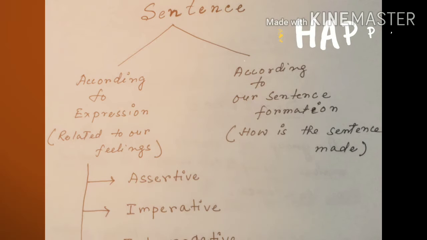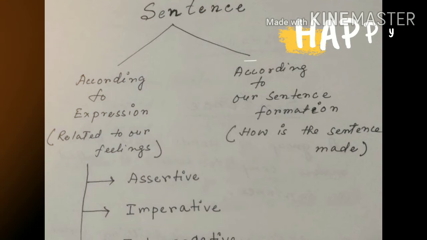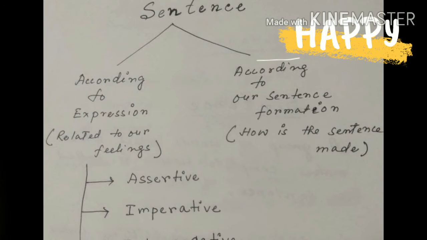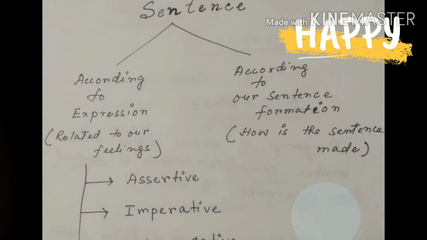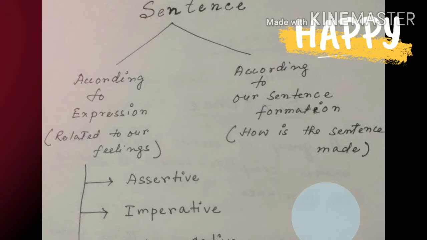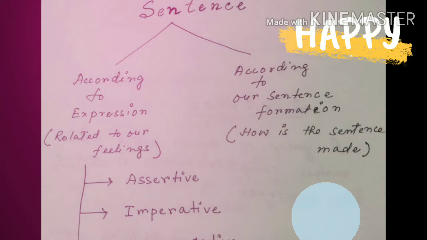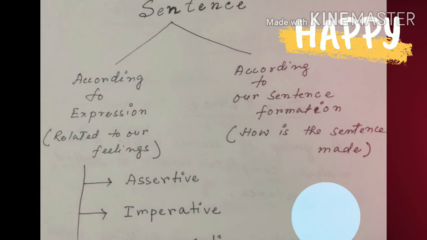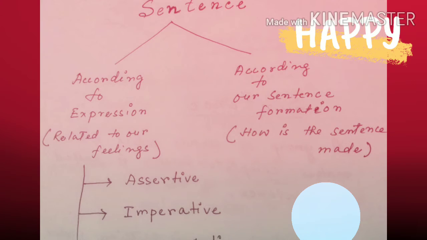Or I feel like giving some information: there is a dog. Also, a sudden emotion may come to me, like wow, what a beautiful bird it is! So, expression means related to our feelings. This is one type of sentences.